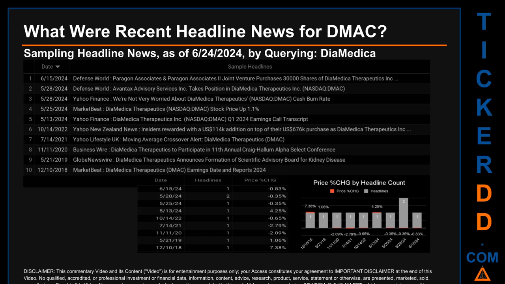The latest publication was Saturday, June 15, 2024, when Defense World published the headline that read, Paragon Associates and Paragon Associates 2 joint venture purchases 30,000 shares of DMAC Therapeutics Inc. The oldest publication was on Monday, December 10, 2018, 5 years, 6 months and 14 days ago, when MarketBeat published the headline that read, DMAC Therapeutics, DMAC, earnings date and reports 2024.